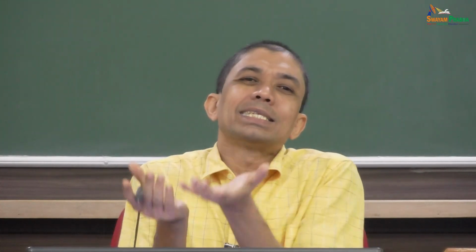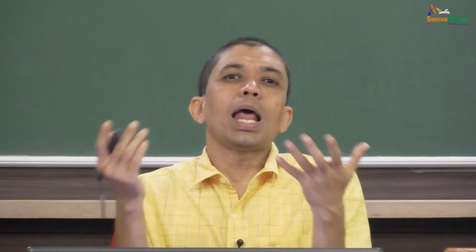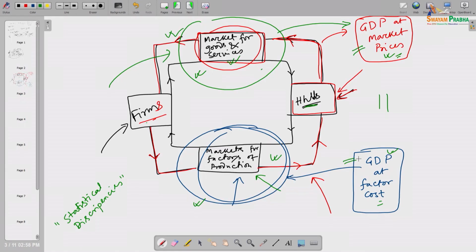You can easily understand that whatever households earn from farms by selling their factors of production to the farms, that earnings, that money, they are spending here to purchase goods and services from the farms. So we are trying to reach the total amount of income through either this loop or that loop, and accordingly two different terminologies come into the picture, GDP at market prices or GDP at factor cost. That is the thing.